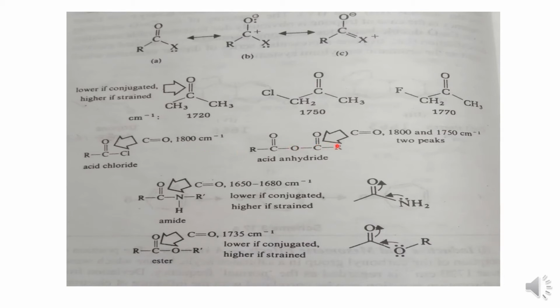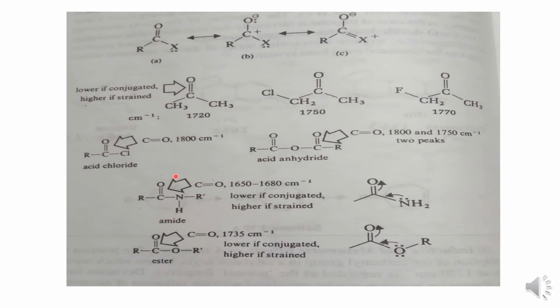In the case of an anhydride, there are two carbonyl groups, therefore two carbonyl stretching frequencies. One is at 1800 per centimeter and the other is at 1750 per centimeter for these two carbonyl peaks. This increase in carbonyl frequency is due to the presence of this electronegative oxygen atom.